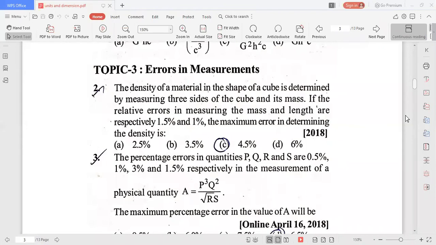That means delta rho by rho into 100 they asked. Previously we have done delta rho by rho, and multiplying into 100 gives the answer, so we can do it directly. We need not do that one again. Okay, next.